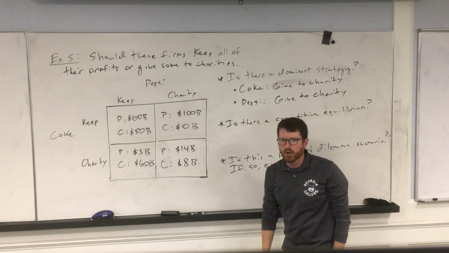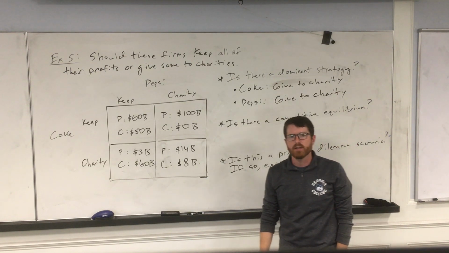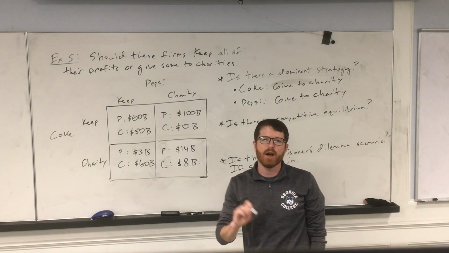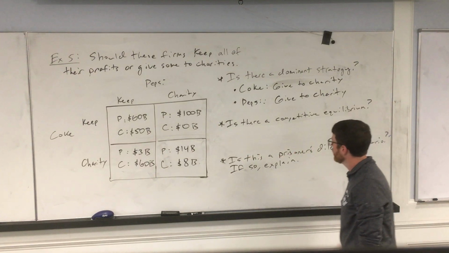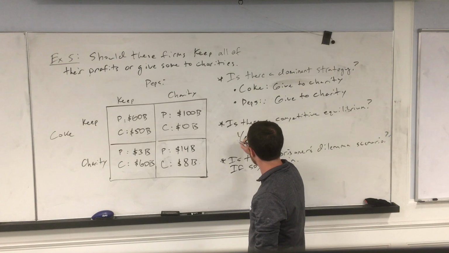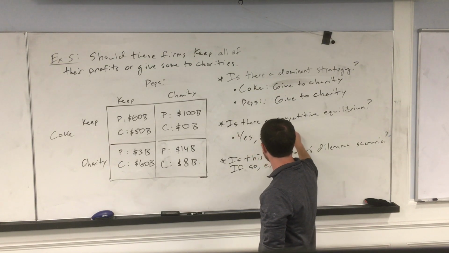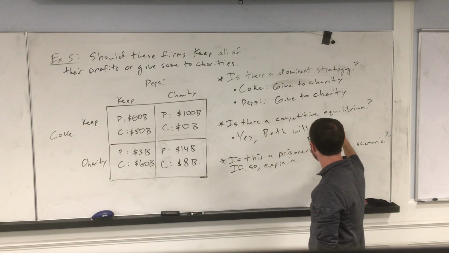So both of these firms have a dominant strategy. When they both have a dominant strategy, we call that a competitive equilibrium. So, is there a competitive equilibrium? Yes. Both give to charities.